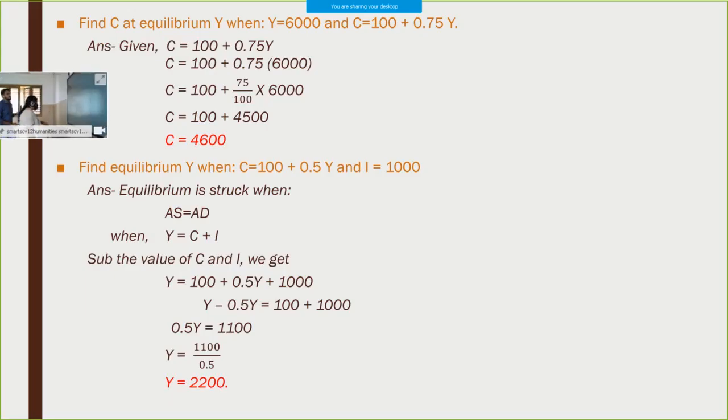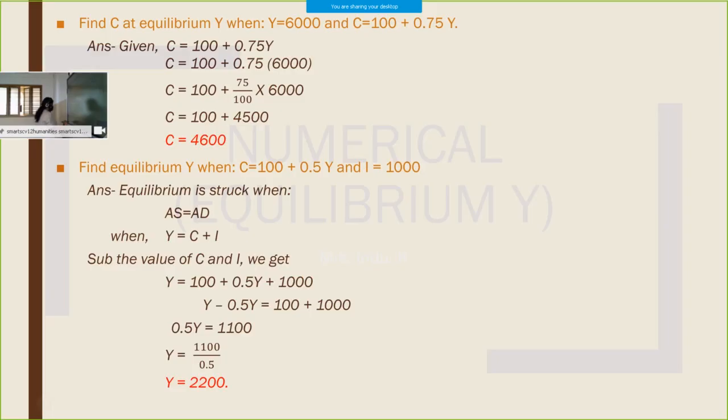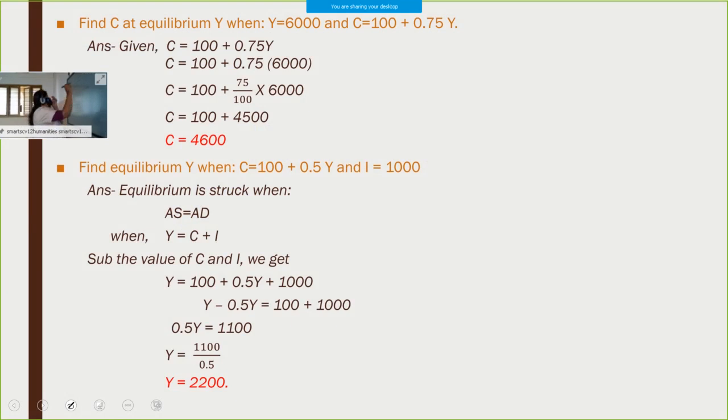Okay, here is a question. Find C at equilibrium Y. You will get numericals like this. Find C. C means consumption expenditure. So in our mind, C is equal to C dash plus BY. That is the consumption equation.